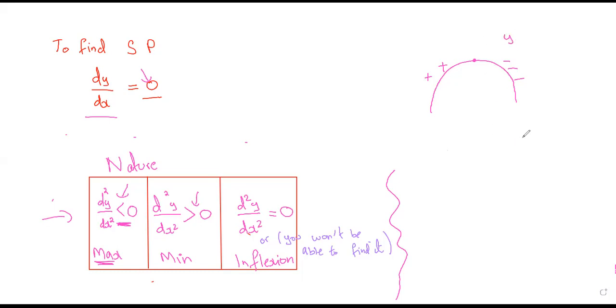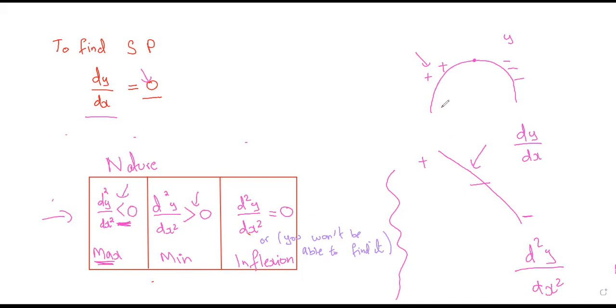This is for y. If I plot a line for dy by dx, that is for the derivative, it is positive, then it's getting to 0, and then it's negative. Okay. This is the sign for the derivative. So it would be something of this type: positive, then 0, and then negative. Now study this line. What is the derivative of this line? The derivative of this line is negative, obviously, right? Because it is going downwards. So the derivative of this line would basically be the double derivative. That is why it should be less than 0, because it makes sense for this case.